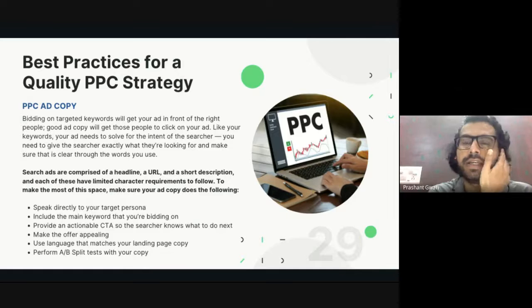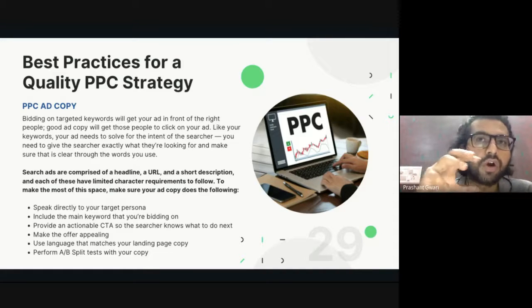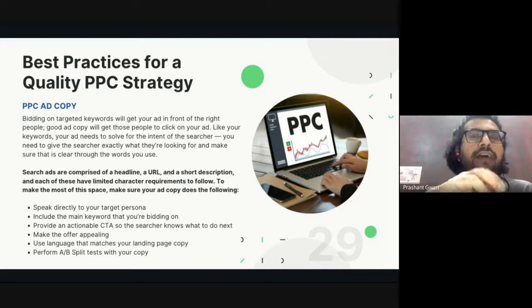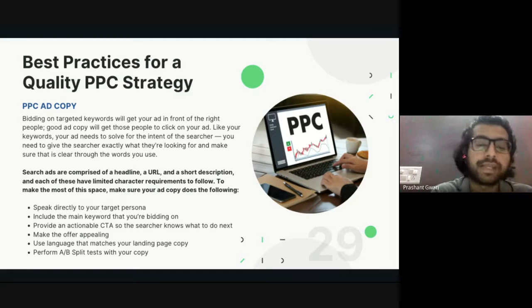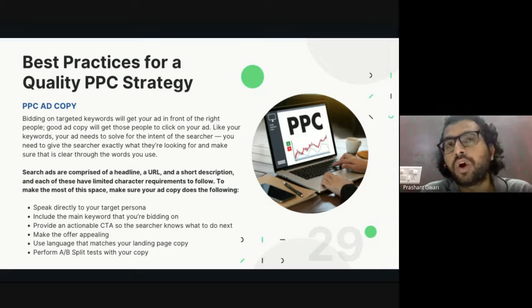because that is the keyword searchers are searching on the internet, and they need to know that the content you are publishing on search engines has that information, and they know when they see the keyword in the headline or meta description. So if you are bidding on 3 keywords, try to include all those 3 keywords in your headlines or meta description.